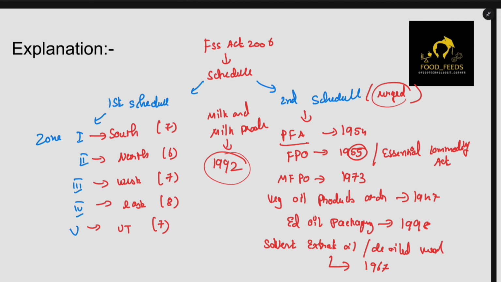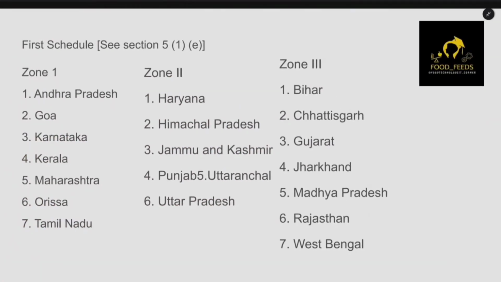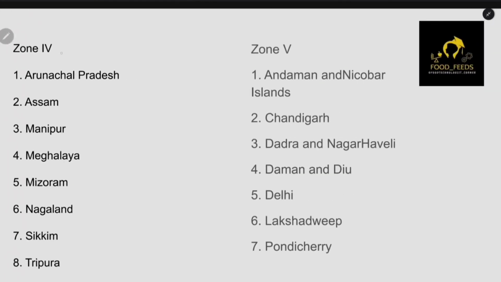So let's discuss these schedules in detail. See, in the first schedule, you have these 7 important states: Andhra, Goa, Karnataka, Kerala, Maharashtra, Odisha and Tamil Nadu. In the second zone, you have Haryana, Himachal, Jammu and Kashmir, Punjab, Uttaranchal and Uttar Pradesh. In zone 3, we have Bihar, Chhattisgarh, Gujarat, Jharkhand, Madhya Pradesh, Rajasthan and West Bengal. Then in the fourth zone, we have Arunachal Pradesh, Assam, Manipur, Meghalaya, Mizoram, Nagaland, Sikkim and Tripura.